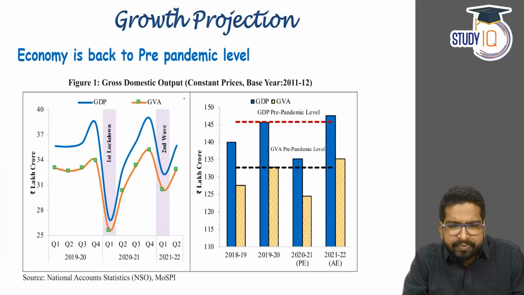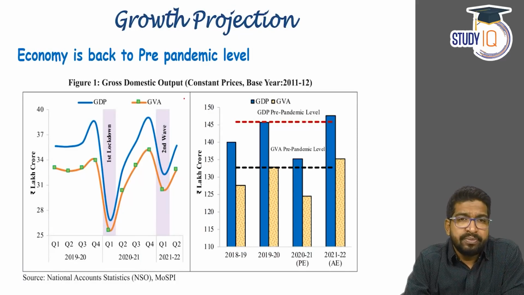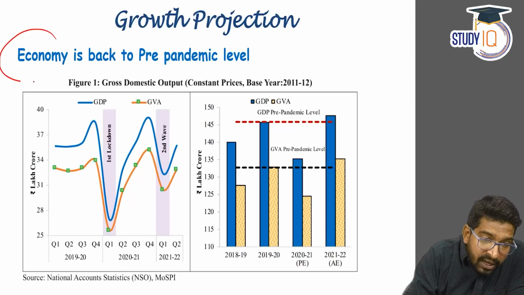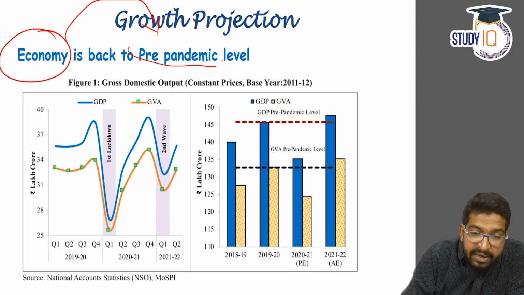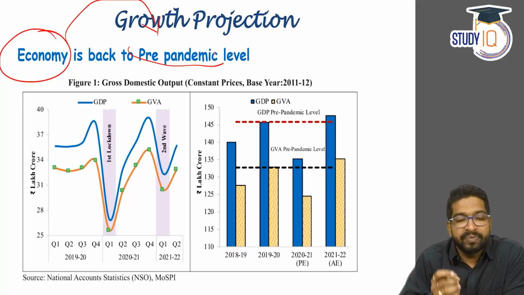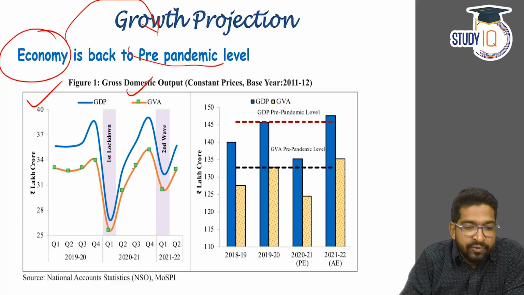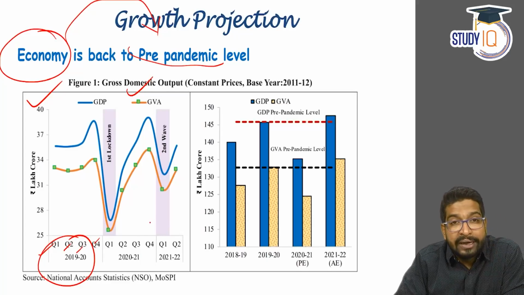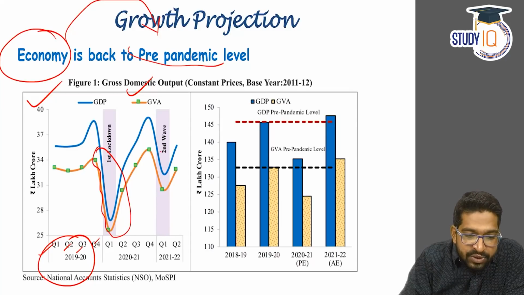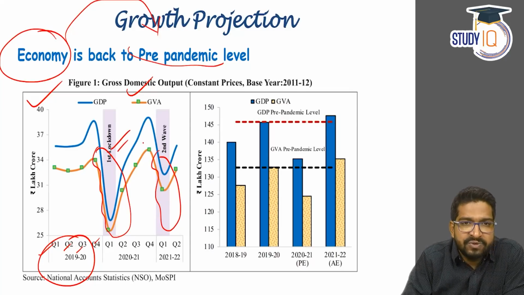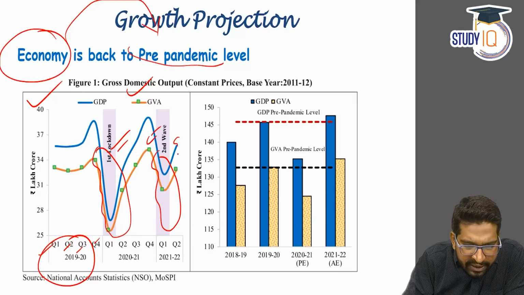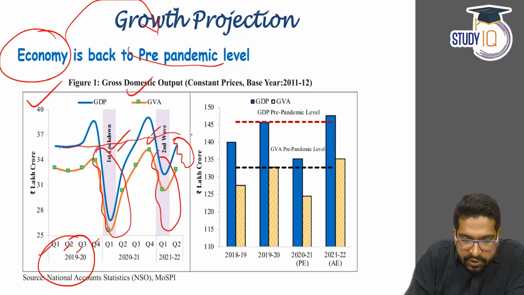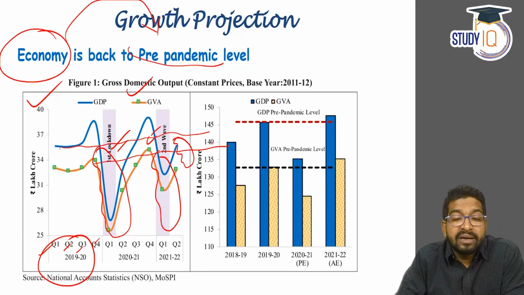Now, apart from this, they have also given some growth projection. The first thing that has been observed about our state of the economy is that today our economic growth is back to the pre-pandemic level, and this can be proved from many things. The first thing is the GDP and the gross value added. If you look at these numbers, this is quarter 1, quarter 2, quarter 3, quarter 4, 2019 and 20. And this was a time of pandemic. This was the time of the second wave. The first wave, the second wave. But if you look at the numbers here in 2022, you will see that we are going back slowly and steadily to the pre-pandemic level.